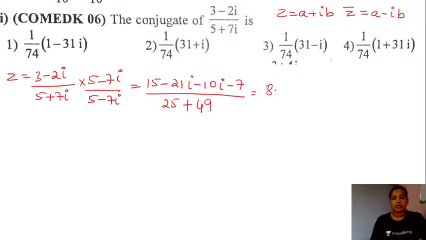This will be 8 minus 31 iota divided by 74.